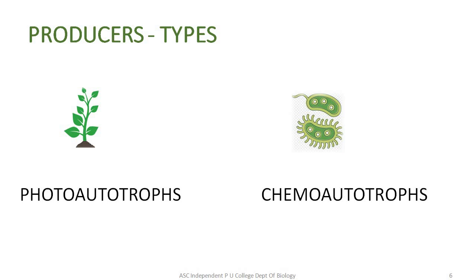It could be photoautotrophs or chemoautotrophs. Both of them are the producers because they are capable of producing food on their own. However, photoautotrophs depend on sunlight, chemoautotrophs depend on chemical substances.